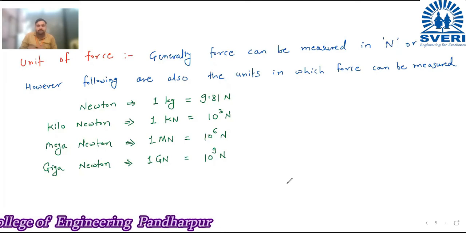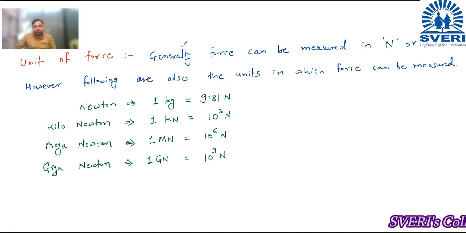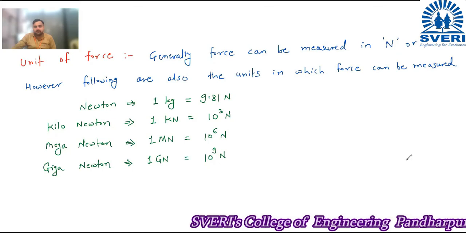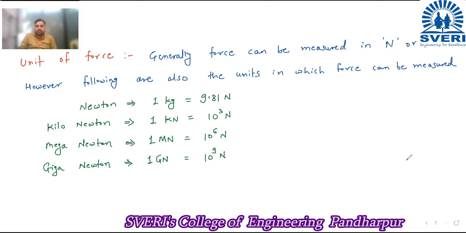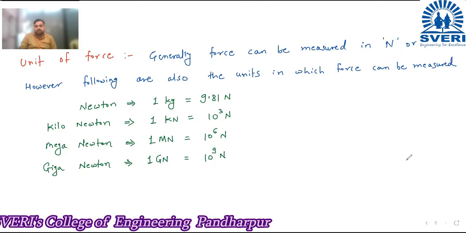So roll number 1, present. 2, present, sir. 3, present, sir. 4, present, sir. 5, present, sir. 6, present, sir. 7, present, sir. 8, present, sir.